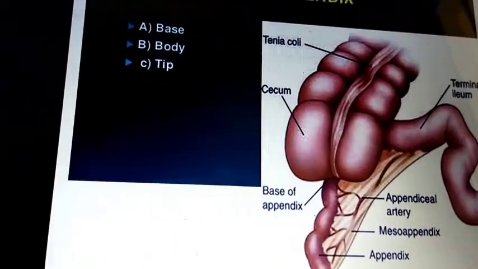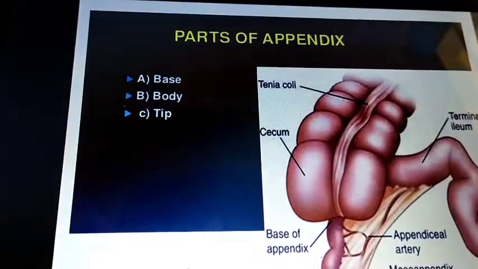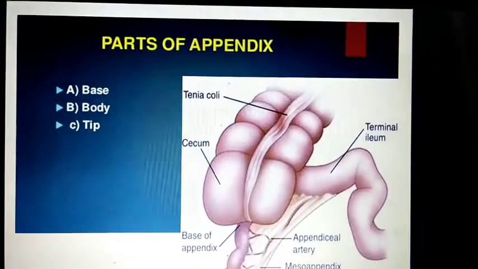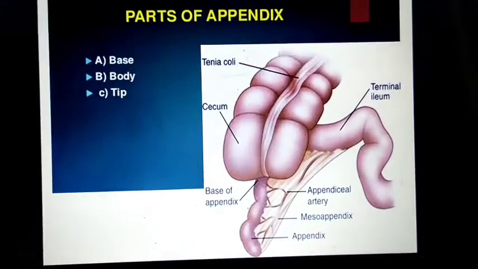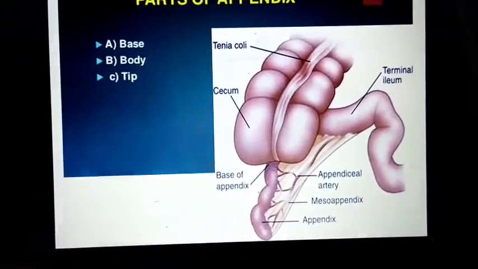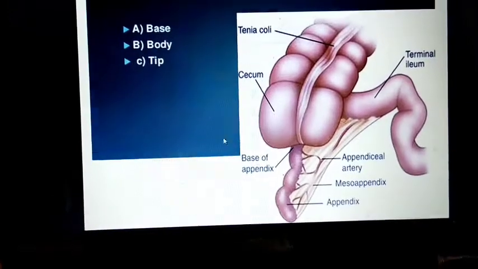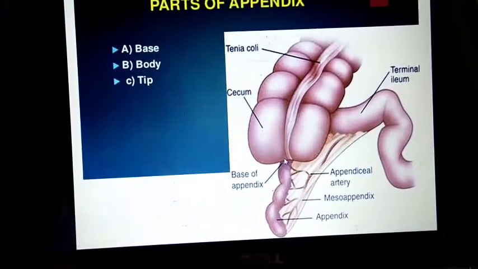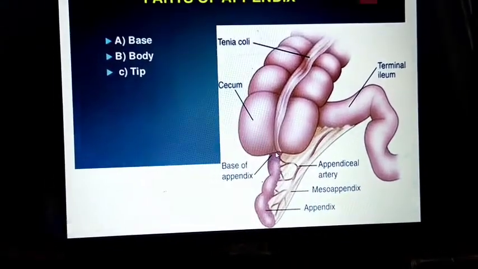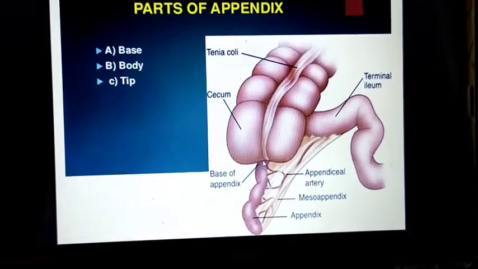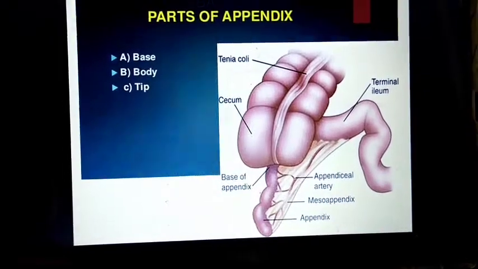Now we can go for the parts of the appendix. The appendix is divided into mainly 3 parts: base, body and tip. The base is attached to the cecum. This is the body and this is the tip. So the parts of the appendix can be divided as base, body and tip.